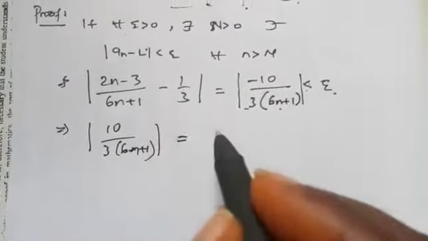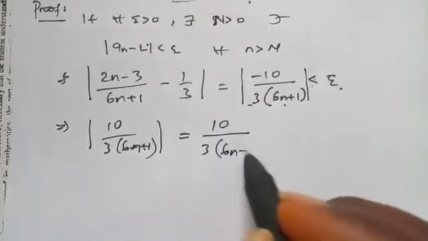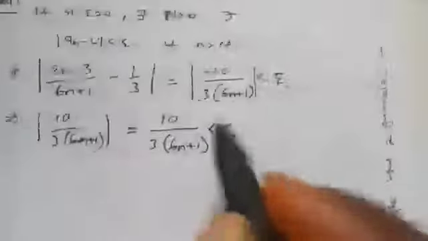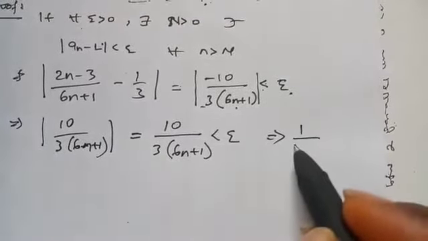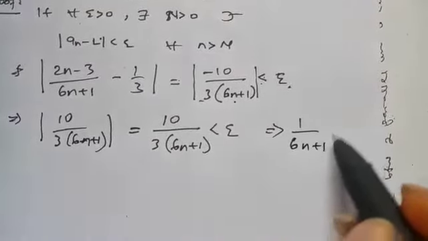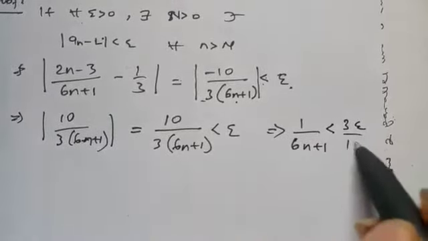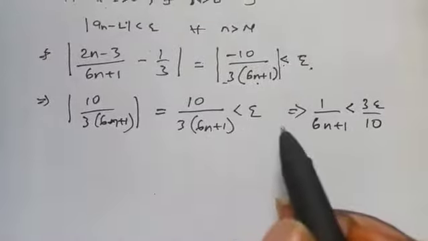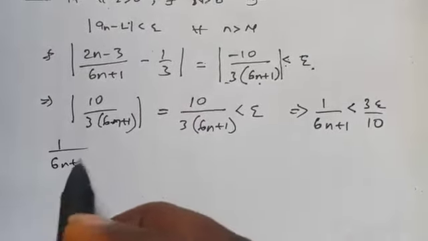I can remove the absolute value as well now, because they will be the same thing. 6n plus 1 is less than epsilon. Now, if you transfer 10 over 3 to the other side, we should have 3 epsilon over 10. Now, recall what I said the other time.